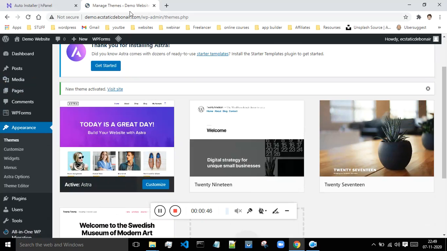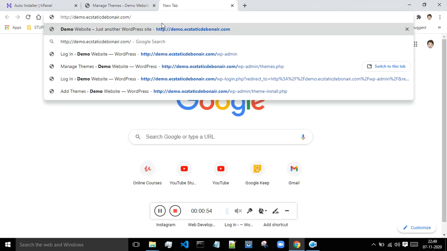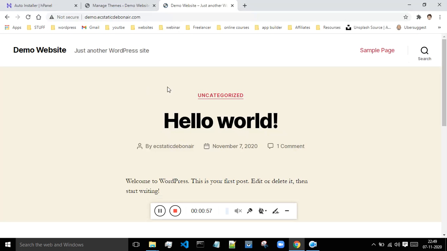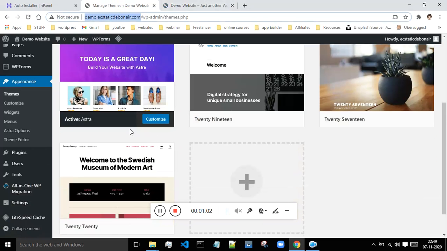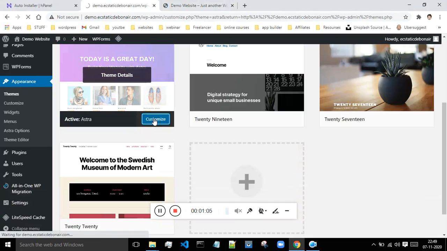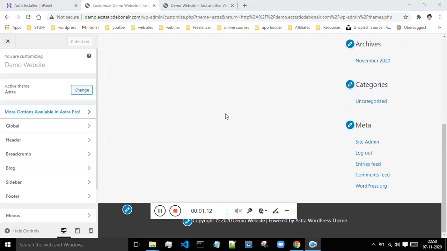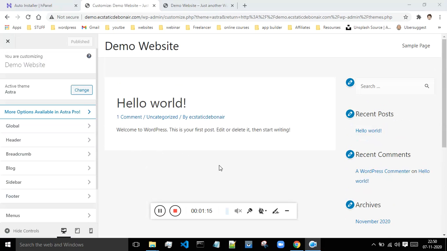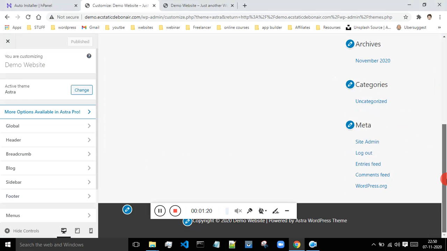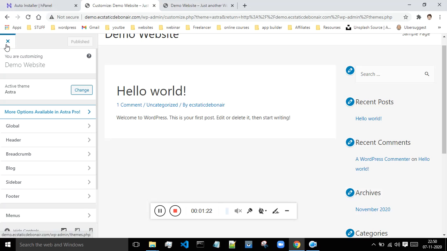What you can do is go to your website demo. Let me copy this and paste it over here, and see how my template looks. As of now it is almost the same even after installation. Let me click on customize. Once you click on customize, you will get an interface something like this. This is not so good looking, and as a beginner you will not be able to customize anything over here because it is a bit difficult. So I have one shortcut for that.